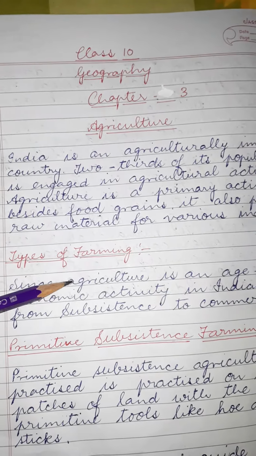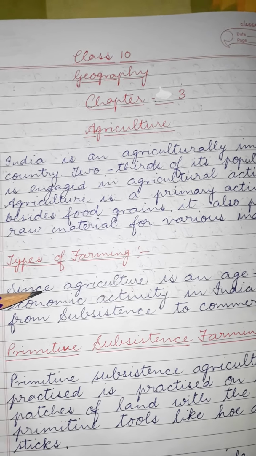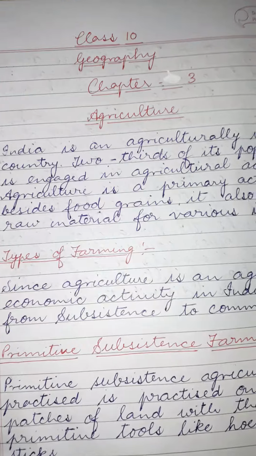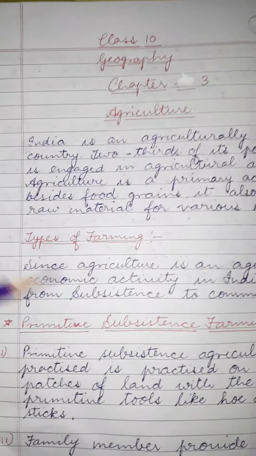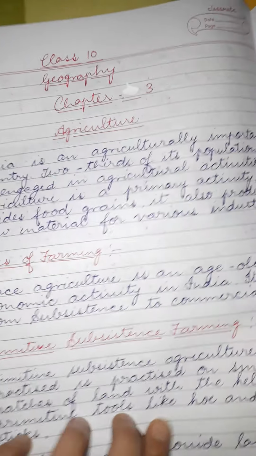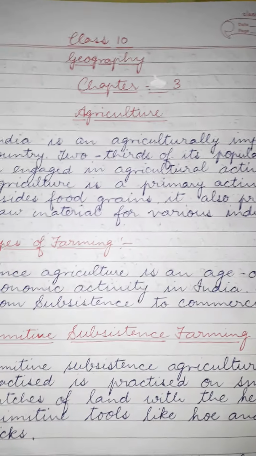Now, types of farming. How many types of farming are there? There are several types of farming. Among them we will study primitive subsistence, then intensive subsistence, and later on we will study commercial farming. So first we will study primitive subsistence.